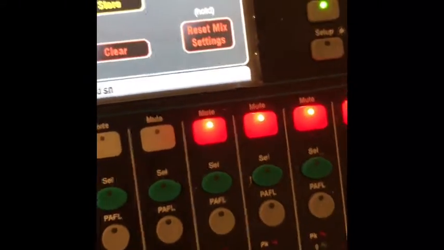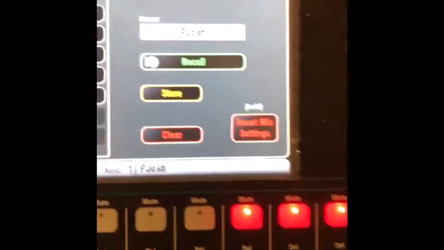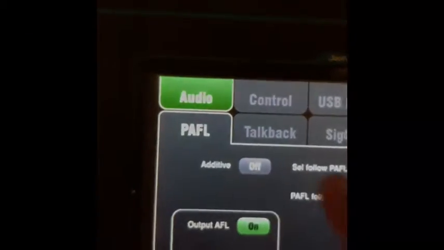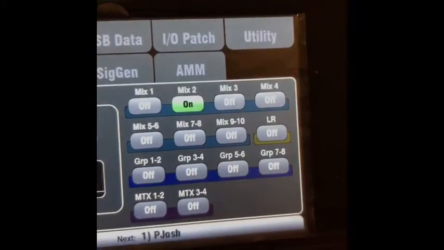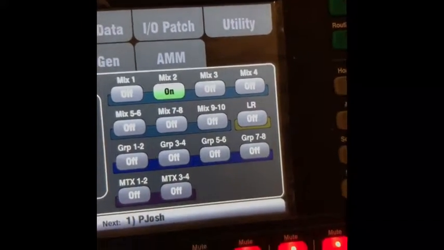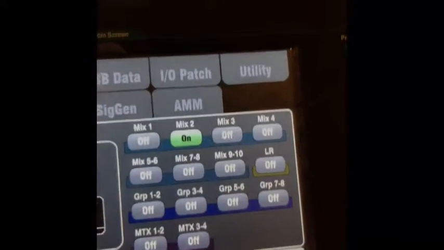Okay? And the way that we routed that is we go here to Setup, not Routing, Setup, okay? Once we're in Setup, the first one is Audio, right? And then from Audio we hit Talkback, and in Talkback it tells you what mixes you want it to be in, okay? So right now everything else is off.